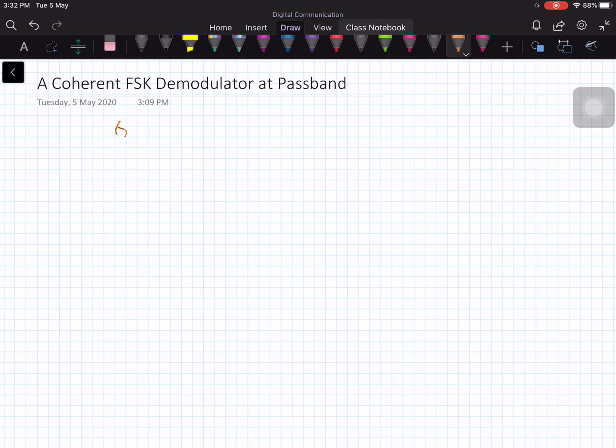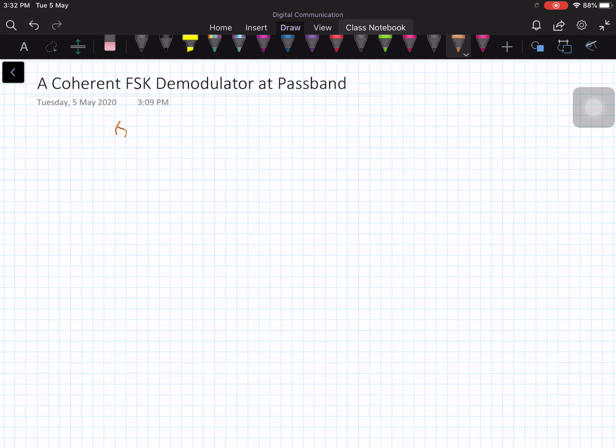In this lecture, I am going to talk about a coherent FSK demodulator at passband. Meaning, I have a passband signal. The input signal is a passband signal, and the matched filter is also a passband matched filter. In the previous lecture, I discussed the demodulation of a binary baseband orthogonal signaling waveform, and this is similar to that one. So the passband demodulation is also similar to the demodulation of a binary baseband orthogonal signaling waveform.